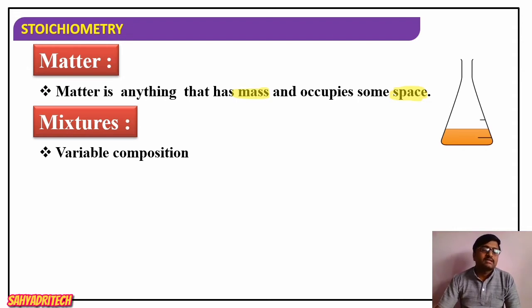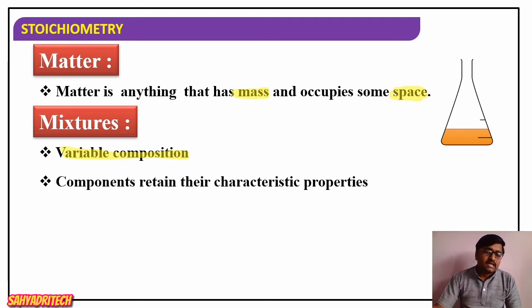And these mixtures are going to have variable composition. There will be a change in their composition, therefore we say variable composition. Next, the components retain their characteristic properties. In mixtures, components retain their characteristic properties, which means whatever properties they exhibit in their pure state, those properties are retained even in the mixtures.